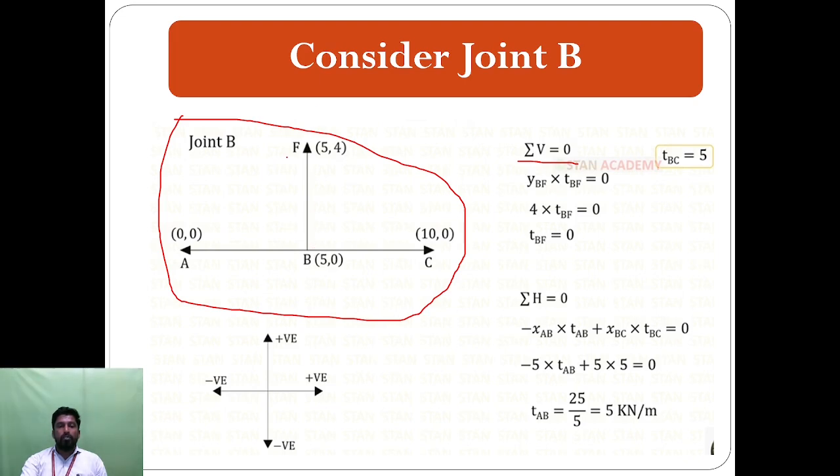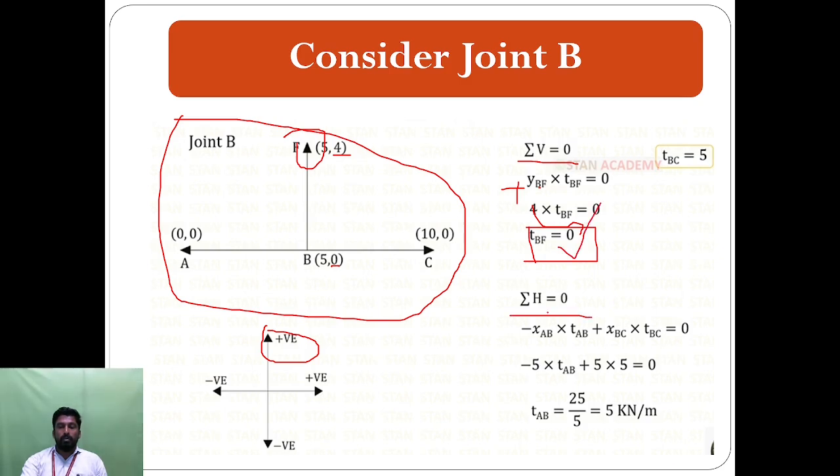So YBF, is it in the positive direction? Yes, here the positive direction, so put the plus sign. So YBF into TBF. Now consider the coordinates B and F. Here the B coordinate is 0, here 4. That means 4 minus 0 is 4, into TBF is equal to 0. What is the TBF value? If the 4 comes to the right side, it is 0 divided by 4, which is 0. So we get TBF is equal to 0.